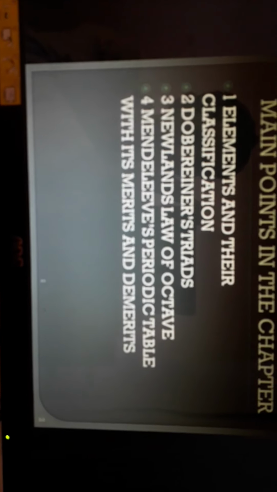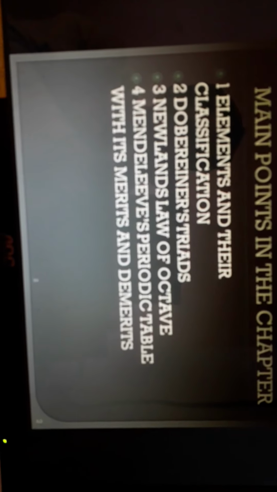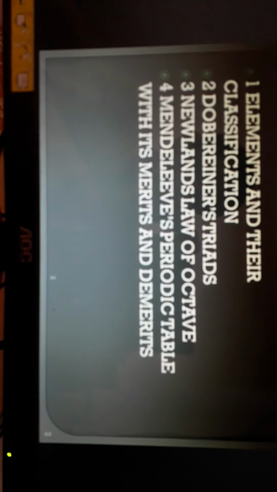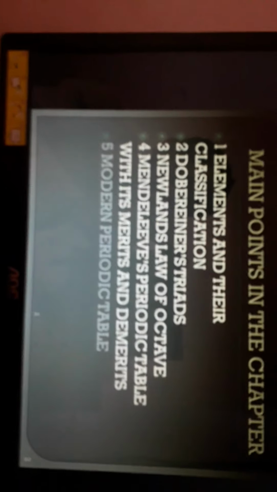So the idea of classification: how the primitive classification was done, and how further inventions and further modifications happened. First, the very primitive classification was done by Dobereiner in the form of Dobereiner triads. Then the scientist Newlands' law of octaves, and then Mendeleev's periodic table with its merits and demerits, and then the modern periodic law, which is very important.